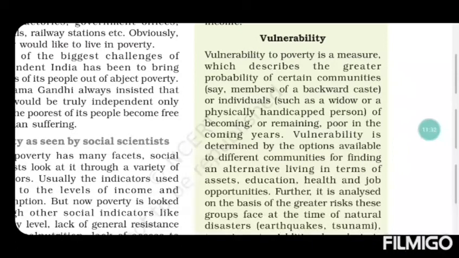It is also defined as the portion of people below the poverty line, which is not the same for all social groups and economic religion. Vulnerability is the option available to the poor for finding an alternative living with the help of assets like education, health, and job opportunity. So this is vulnerability.